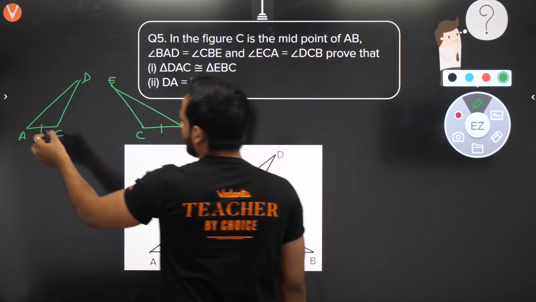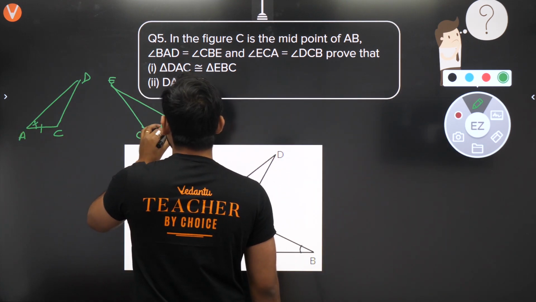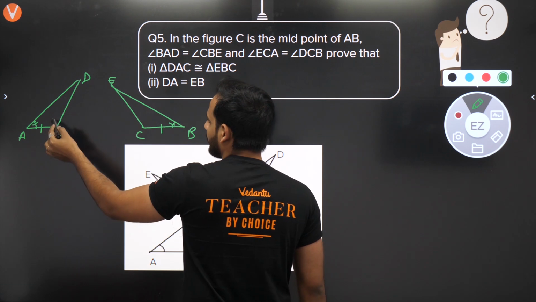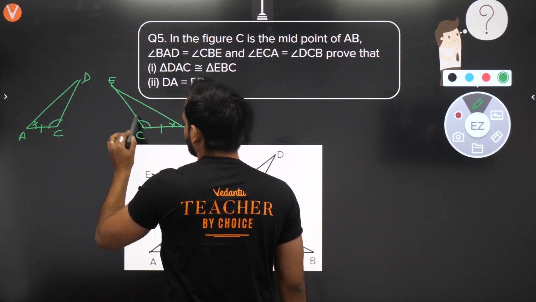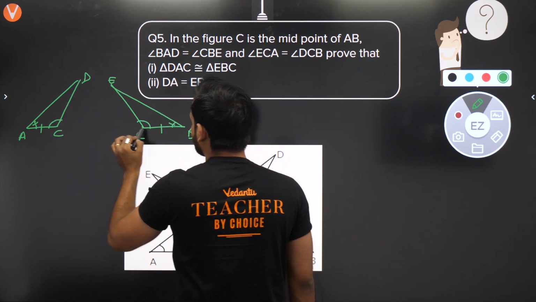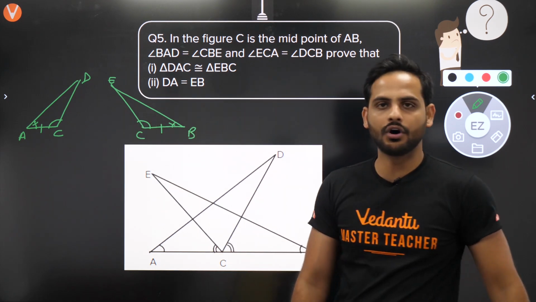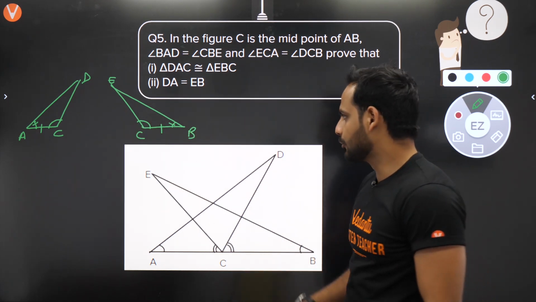Then angle A is equal to angle B. If I can prove anyhow that these two angles are also equal, DCA is equal to ECB, I will say both the triangles are congruent. Right? How do we prove it?